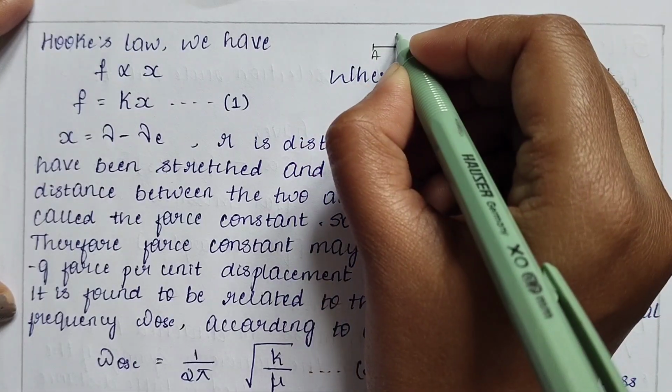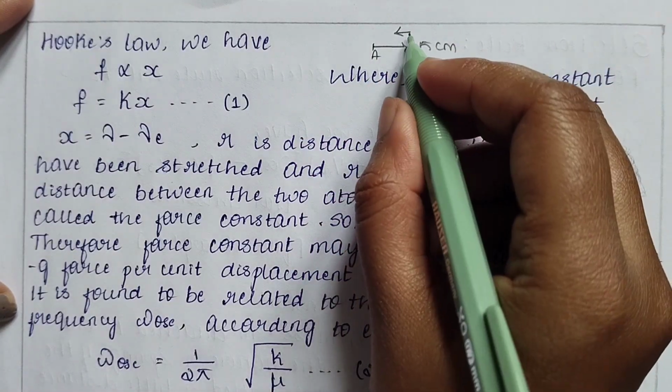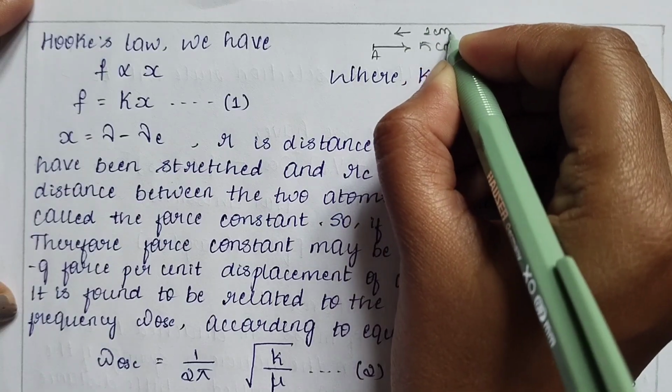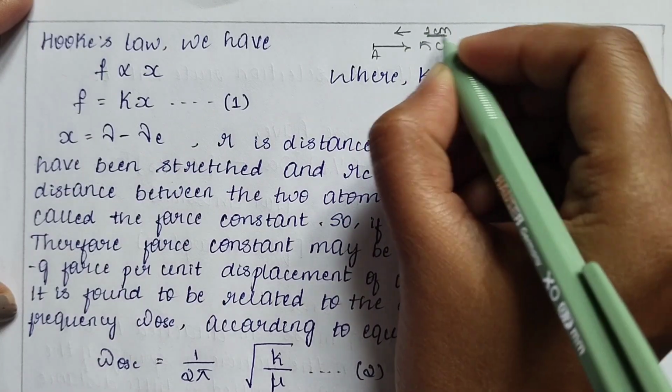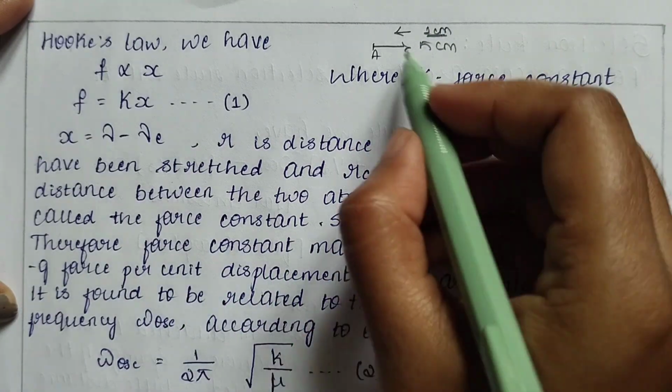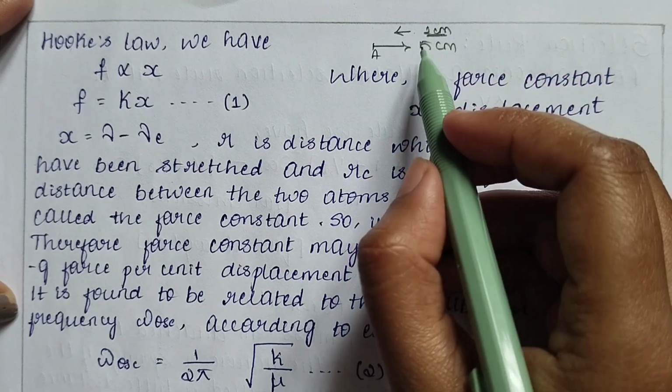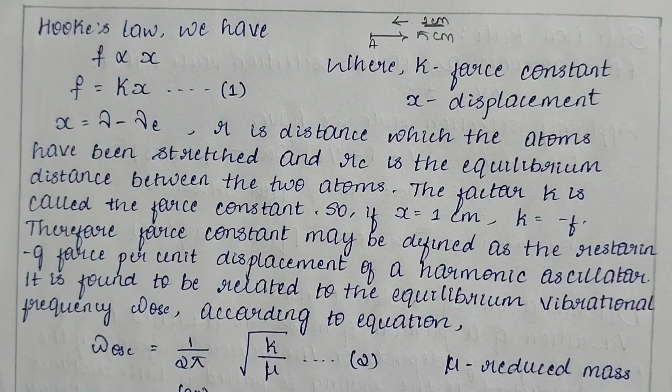The force which is required to pull back the atom by 1 unit, 1 centimeter here, is the force constant. So the force constant is the restoring force per unit displacement of a harmonic oscillator, and it is found to be related to the equilibrium vibrational frequency, omega oscillation.